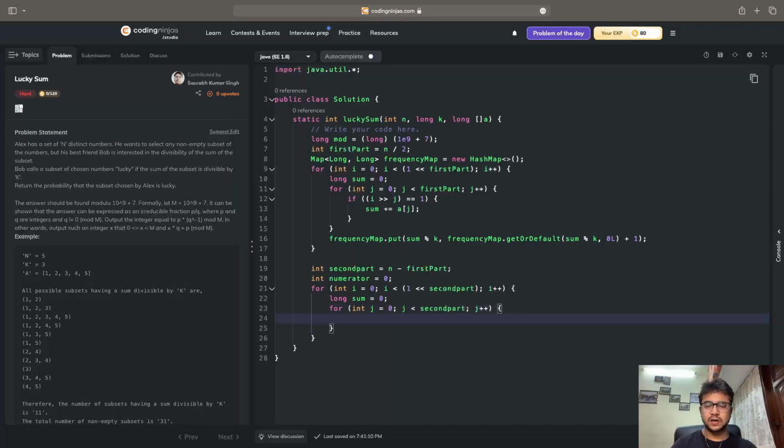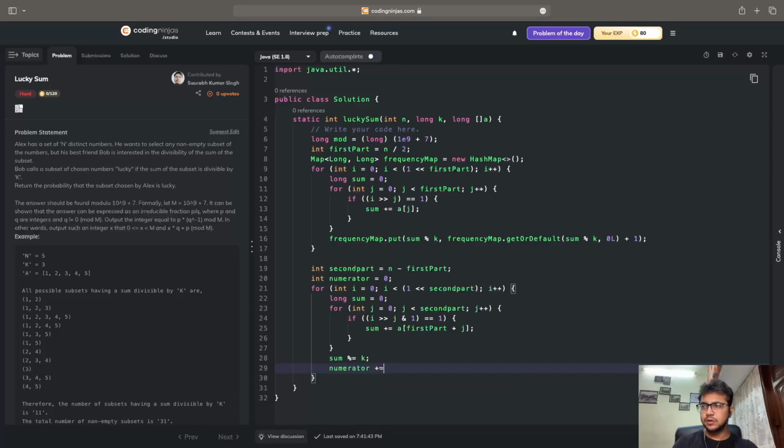After the second loop I'll write if i right shift j, bitwise and 1, and if it is equal to 1, then I will write sum plus equals first part plus j, like this. After I'm done with this, my second part is still not over yet. After writing this, I will write sum is going to be modded with k.